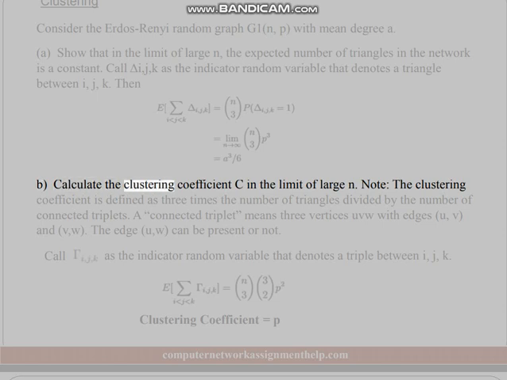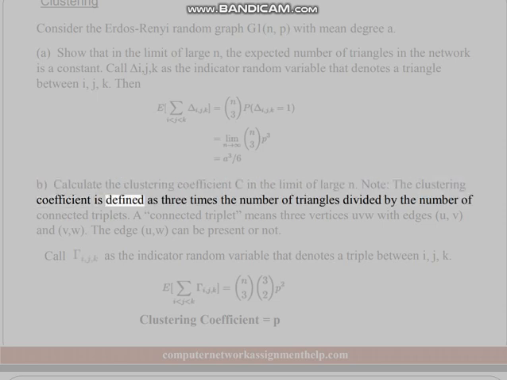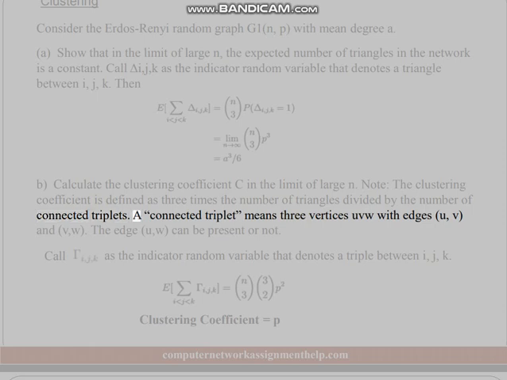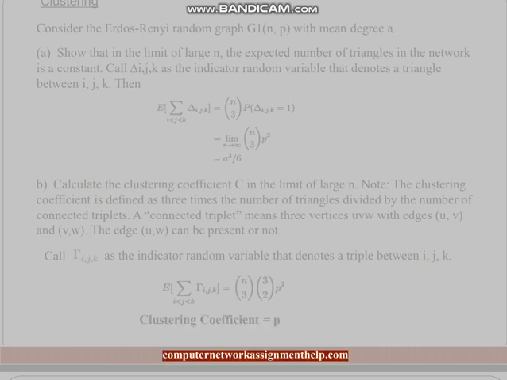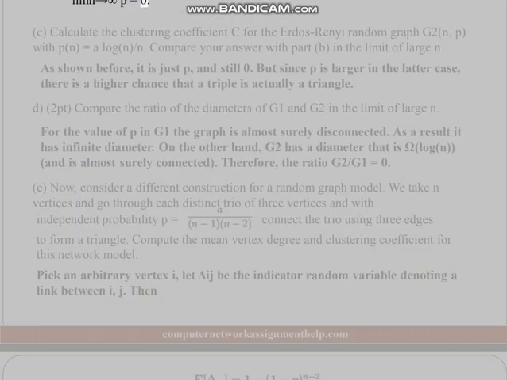B. Calculate the clustering coefficient C in the limit of large N. Note: the clustering coefficient is defined as 3 times the number of triangles divided by the number of connected triplets. A connected triplet means 3 vertices with edges (u, v) and (v, w). The edge (u, w) can be present or not. Call the indicator random variable that denotes a triple between i, j, k. Clustering coefficient equals P. The limit as N goes to infinity of P equals 0.